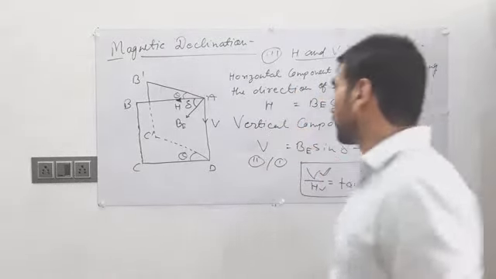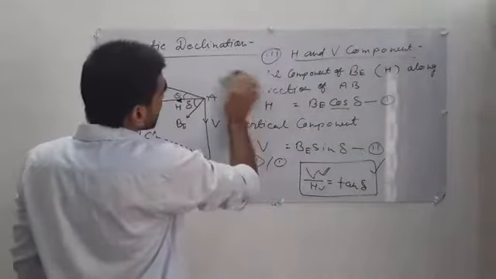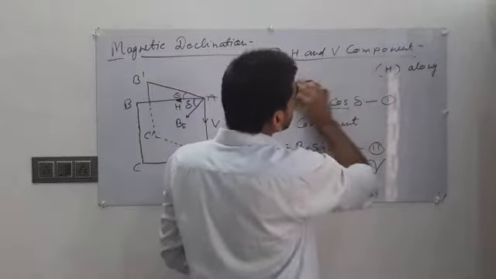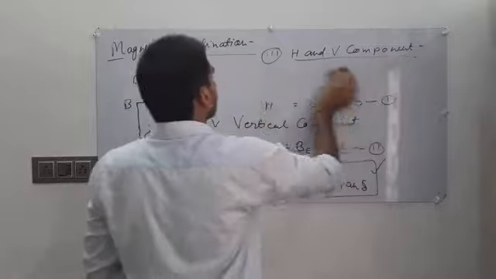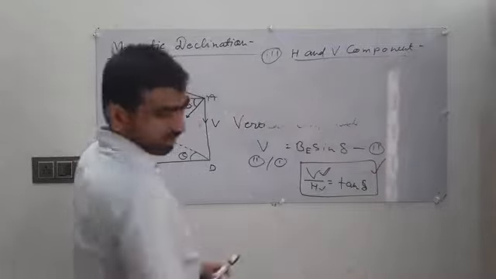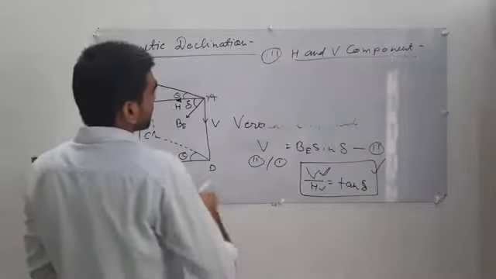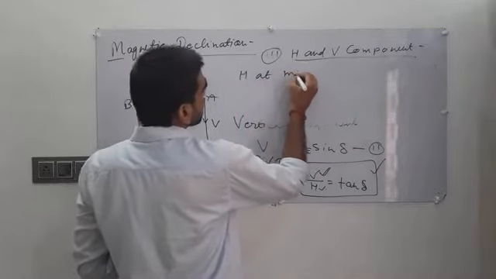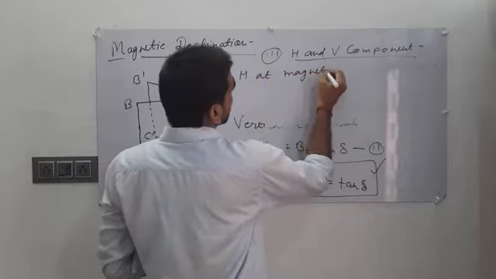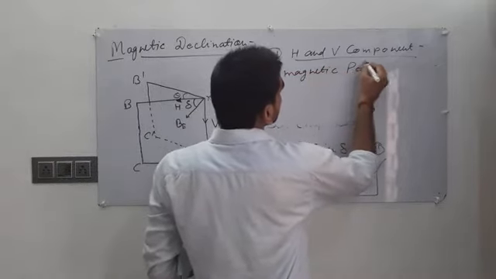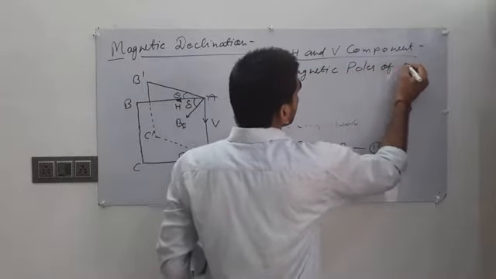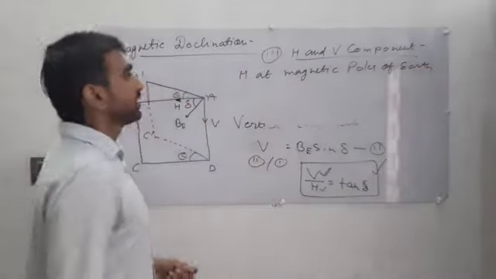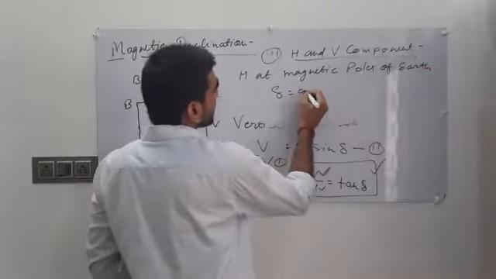First, we talk about when we are at the magnetic poles of Earth. That means at this time delta will be 90 degrees.